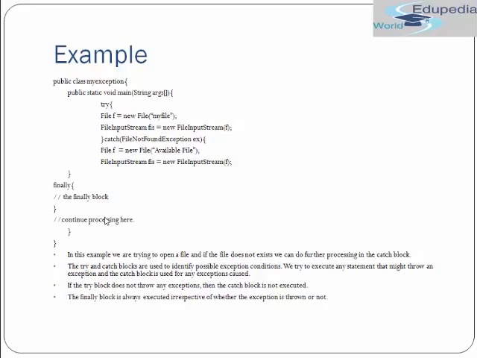Fine. So in this example, we are trying to open a file. If the file does not exist, we can further process the catch block. So the try and the catch block are used to identify the possible exception condition. We try to execute any statement that might throw an exception, and the catch block is used for any exception caused. If the try block does not throw any exception, then the catch block is not executed. The finally block is always executed irrespective of whether an exception is thrown or not. Okay, so the finally block is something that is always executed.